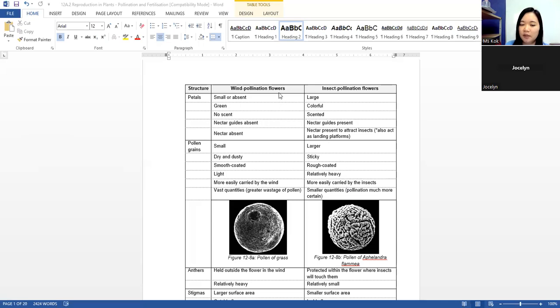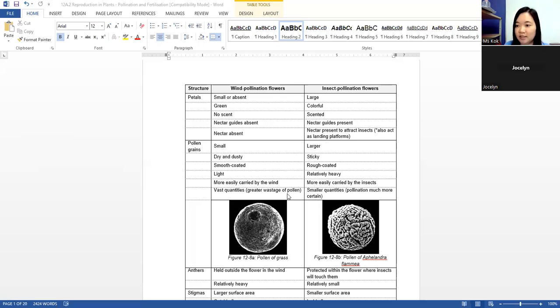Okay, so remember, insect and wind pollination are like opposites. If insect is larger, then wind is smaller. This one is sticky, this one is dusty. This one is rough coated, this one is smooth coated. This one is heavy, this one is light, and more easily carried by the wind.